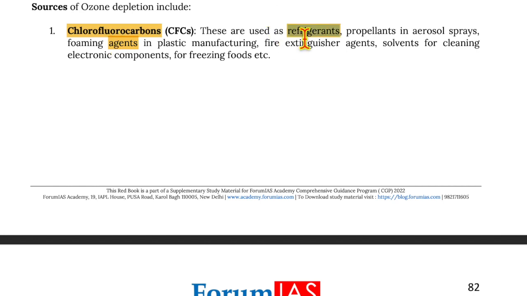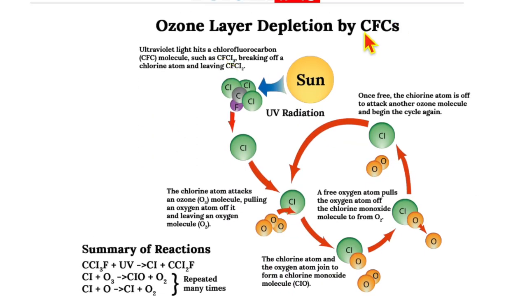Now, sources of ozone depletion include chlorofluorocarbons, that is CFCs. These are used as refrigerants, propellants in aerosol sprays, foaming agents in plastic manufacturing, fire extinguisher agents, solvent for cleaning electronic components, and for freezing food, etc. Now, ozone layer depletion by CFCs.